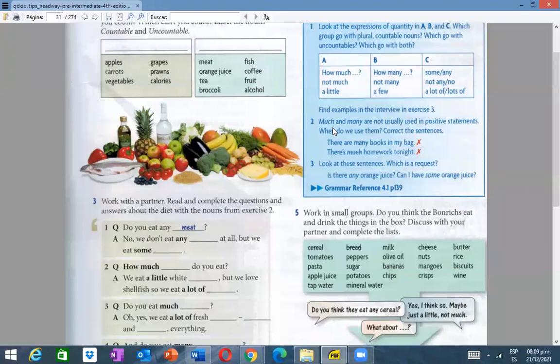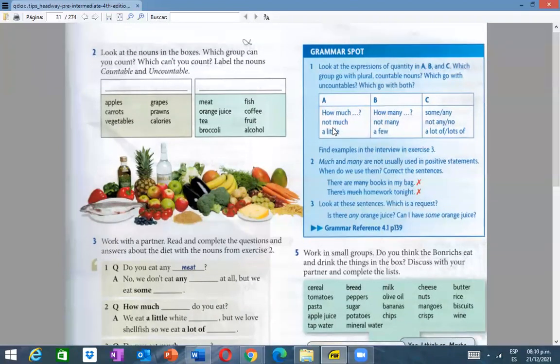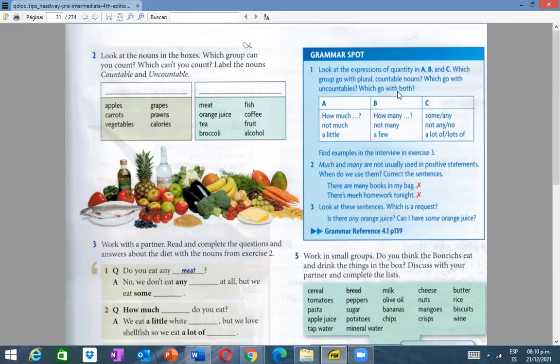Which group go with plural countable nouns? Is the question. Which one do you think? You have 3 options, if you want to choose A, B, and C. Look, for example, we have how much, not much in the first group. How much, not much, a little. What do you think? These groups, right? We are talking about, remember, the expressions of quantity, right? Para poder describir la cantidad, ¿no? Ah, no, mucho, poquito, solo un poco, algunos, ¿no? It's important. So that's why, here we have the question, everybody.